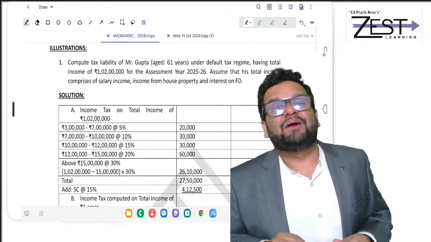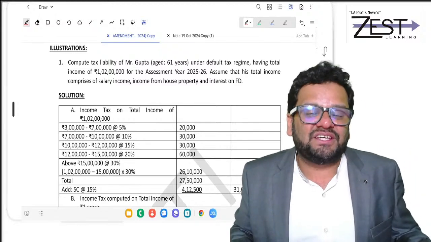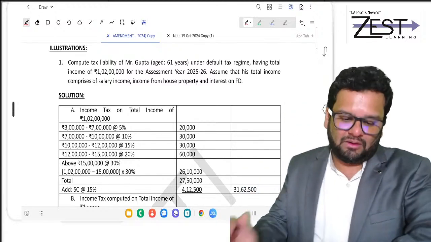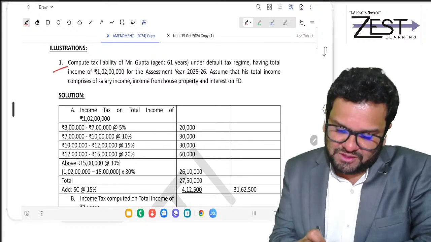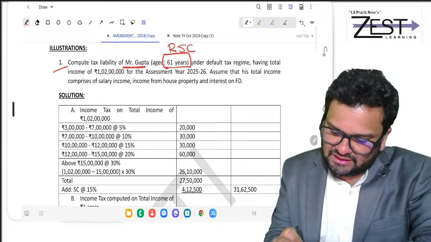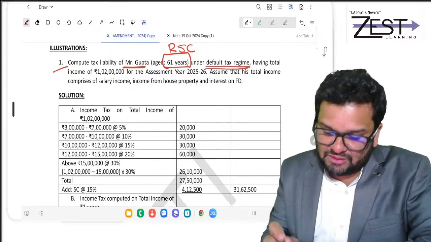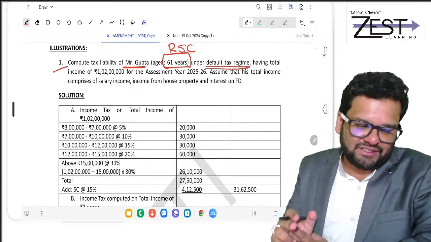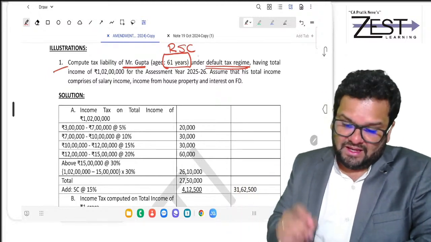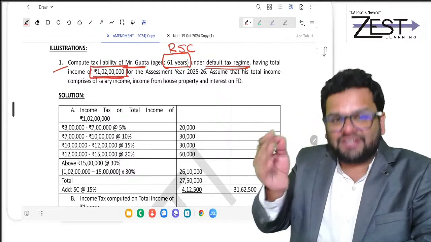Now friends, coming to the unique point in this session, that is each and every amendment is covered with an example. So coming to example number 1. There is Mr. Gupta whose age is 61, means friends, resident senior citizen. Under default tax regime, you have to calculate his liability. So friends, in default tax regime, anyways, age doesn't matter. He is having total income of 1 crore 2 lakhs. Something clicks to you?